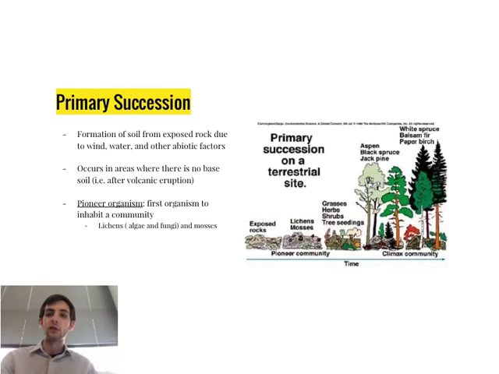Those lichens and mosses are going to allow the breakdown of rocks, and through photosynthesis are going to start building up a soil base again. And so once we have that soil base, thanks to these pioneer organisms, we can now have grasses, herbs, shrubs, tree seedlings, and whatnot start to develop. And then eventually over time, you have these very large species replacing everything else. So pine trees, white spruce trees. And this is what we would call a climax community. We're going to talk about that in just a few minutes.